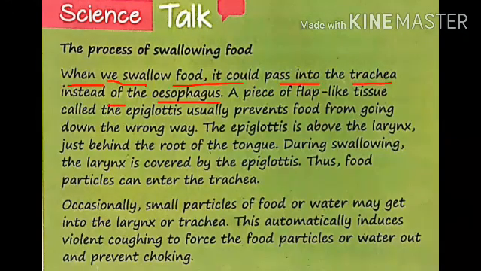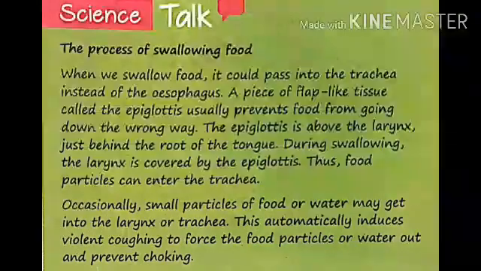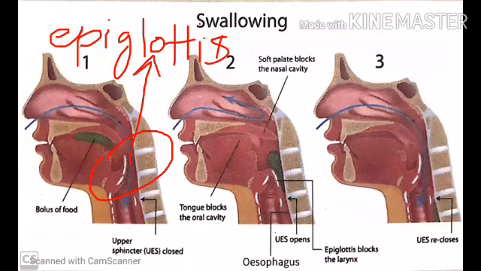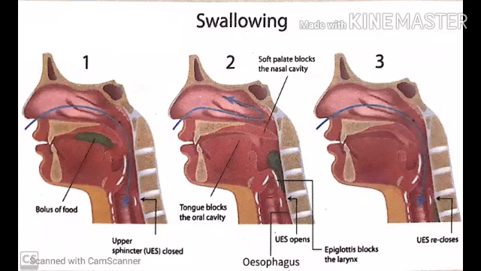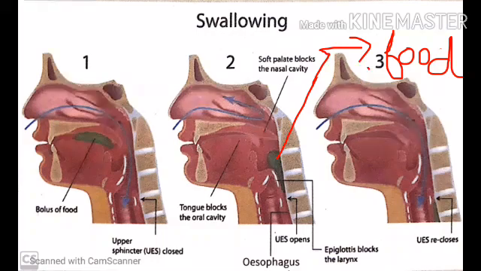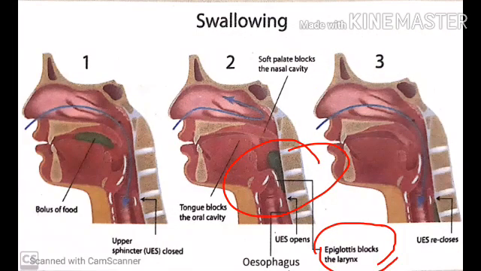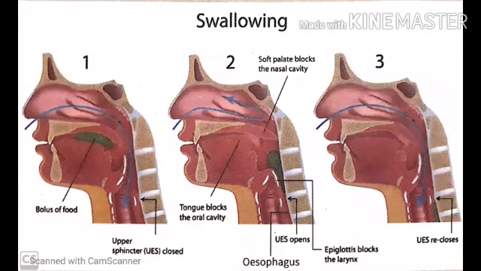Now when we swallow the food, it could pass into the trachea instead of the esophagus, but this doesn't happen. Why? Because a flap-like structure known as the epiglottis is present just above the larynx and behind the root of the tongue. This prevents food from going down the wrong way. When we swallow the food, at that time the larynx gets covered by this epiglottis. Thus, food particles cannot enter the trachea. So, they enter into the esophagus.